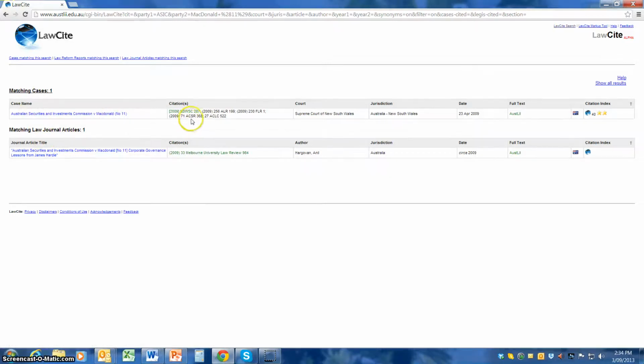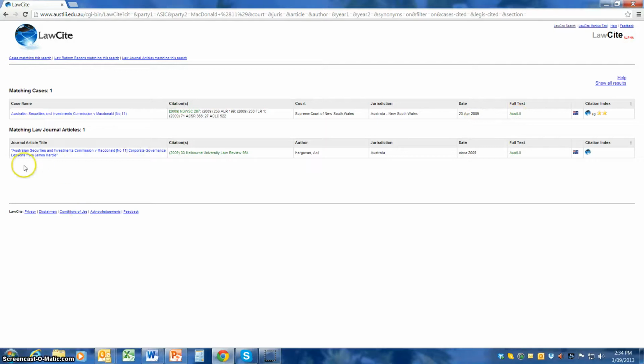You can see its full citation, which includes the neutral citation on AustLII, but also the authorised law report. So 2009 volume 256 of the Australian Law Reports and page 199. You can see that it was in the Supreme Court of New South Wales, and you can see that it is in Australia, New South Wales, and the date of the decision was the 23rd of April 2009, and it is full text on AustLII.